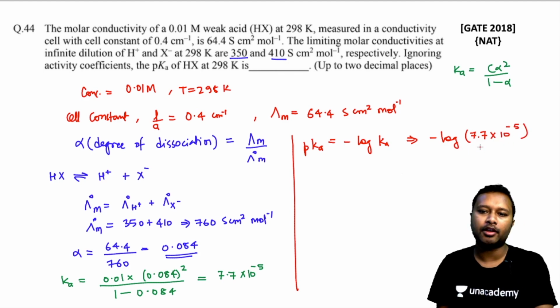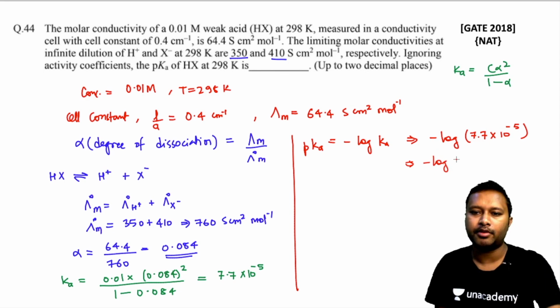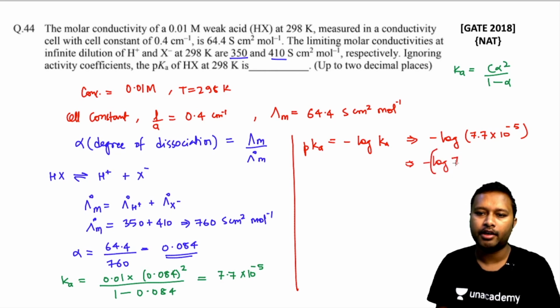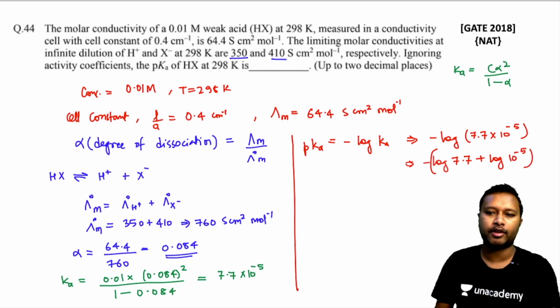Calculate this. Open the log. Log A into B is log A plus log B, so you can just use that formula. So negative of log of, just take the negative sign outside, so this will be negative outside. So 7.7 and plus log of 10 to the power minus 5. Now you can solve. Okay, you know how to calculate it.